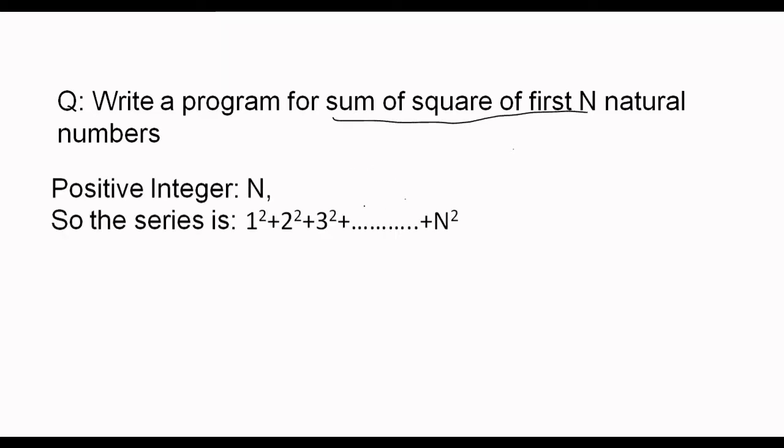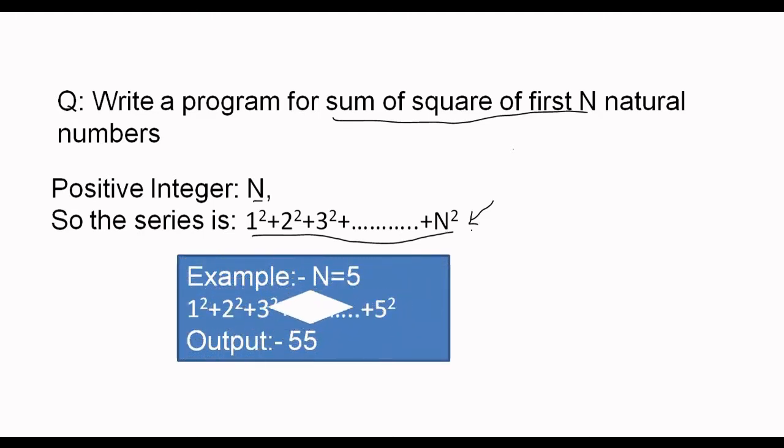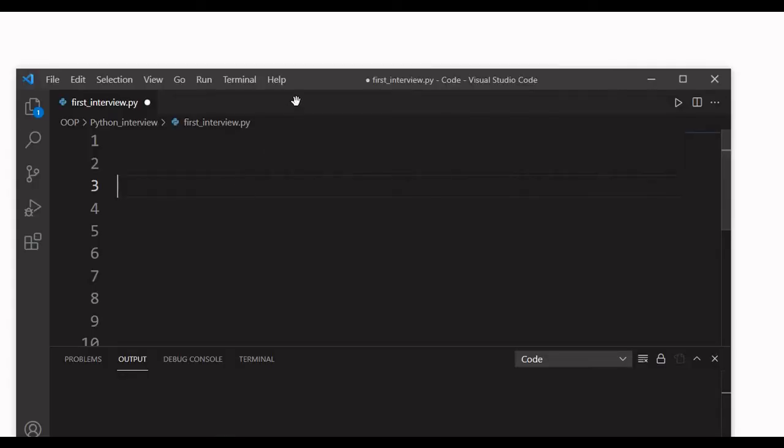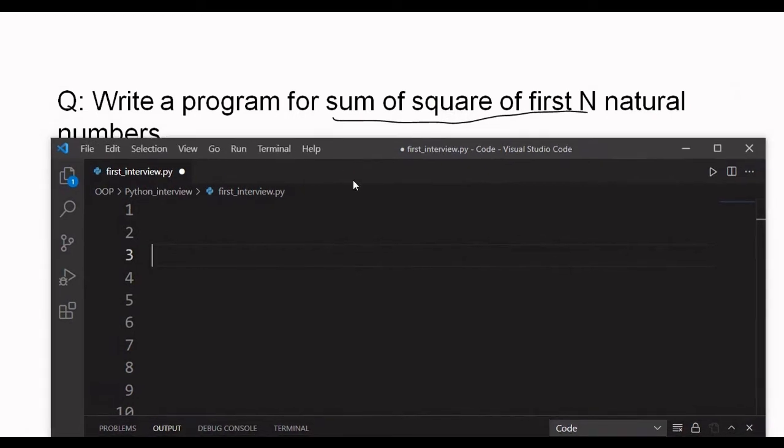Let n be a positive integer and we have to perform the sum of the square of the first n natural numbers. It means that we have to take the input of the n value from the user and then perform square till the value of n. The expected outcome of this program should be, if we substitute the value of n equal to 5, then it will perform the square of every number till 5 and we want the result. So it's 55. That is the expected outcome of this program. So my question is to write a program to perform the sum of square of first n natural numbers.